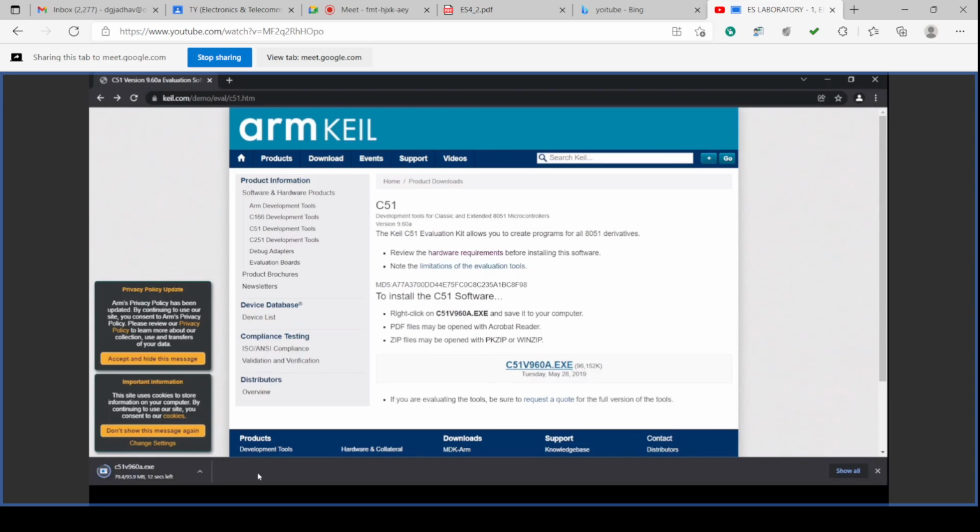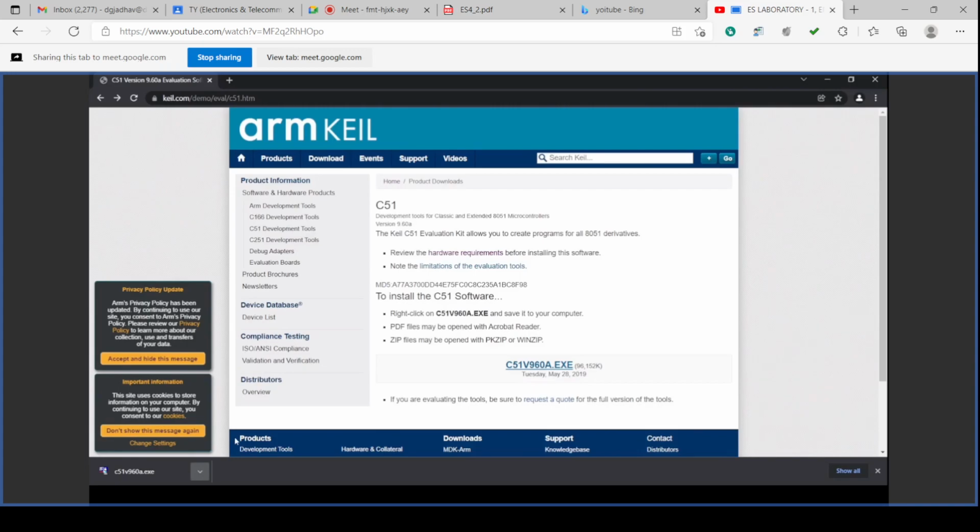C51V960A.exe. So this file is getting downloaded, and we see here the download is completed. Okay, download is complete now, and we can click here for showing the folder.